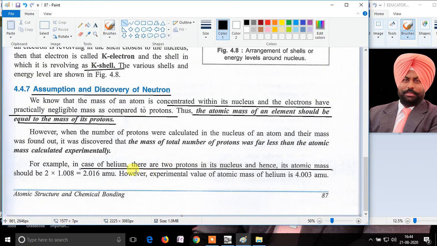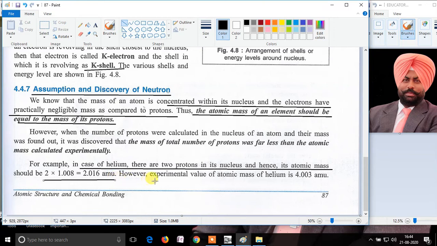It says that in case of helium there are two protons. It means one proton is having a relative mass of 1.008 and two protons have a mass of 2.016 AMU.